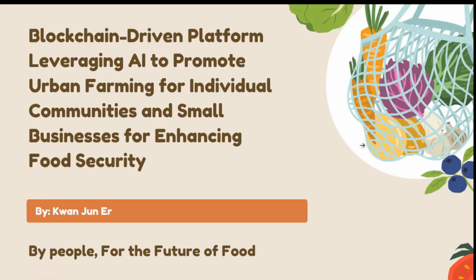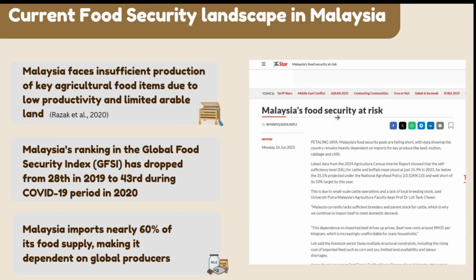My topic is a blockchain-driven platform leveraging AI to promote urban farming for individual communities and small businesses, for enhancing food security. The current food security landscape in Malaysia is that Malaysia has faced insufficient production of key agricultural food items, and our ranking in the global food security index has dropped from 28th to 43rd due to our over-reliance on imports, which make up nearly 60%,